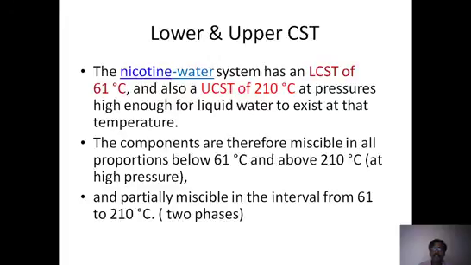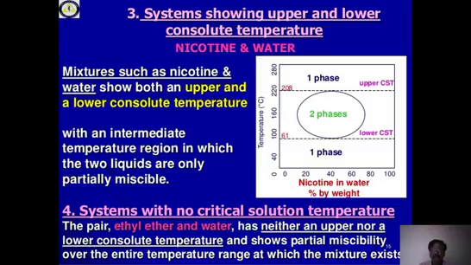The components are therefore miscible in all proportions below 61 and above 210, and they are partially miscible between 61 and 210. You see, the diagram is like an egg in the middle. So in the middle there are two phases between 61 and 210, above 210 single phase, the upper CST, and 61 is the lower CST. Below the lower CST it is single phase.